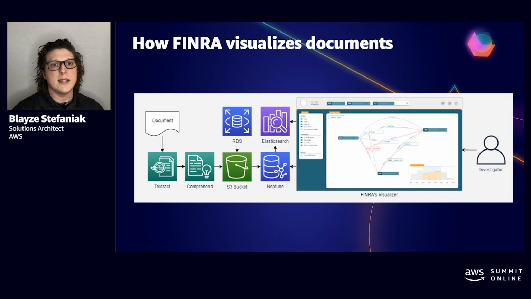Ultimately, they submit that data into Amazon Neptune, and then they also use Amazon Neptune Streams to put that data into Amazon Elasticsearch Service, which allows them to index that data and allows for the ability to have natural language search capabilities on top of that data. So business users can now easily gain more accurate insights from the stack of documents that were once on their desk.